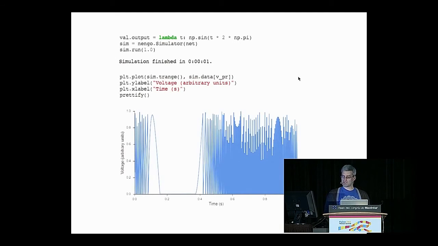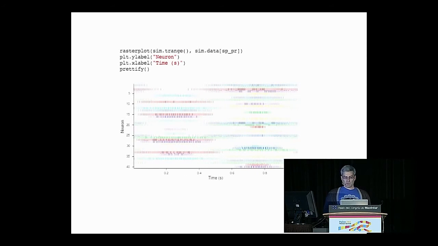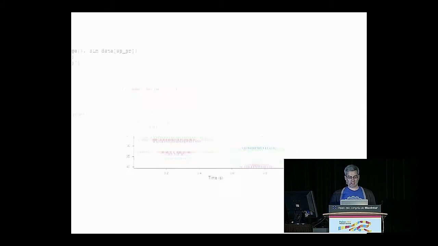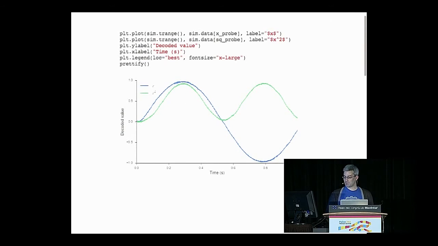If we look at the voltage trace of that neuron in X again, there are some areas where it's not getting any injected current, and so the voltage trace is staying at a minimum value. If we look at the spike raster, we see now that there's a clear pattern happening here, that we have some cells that are sensitive to the start of the sine wave and other cells that are sensitive to the end of that sine wave. And if we decode out that value, we get a pretty good representation of the sine wave that we were trying to encode. So we get the up-down behavior in our X population, and we represent the square in this X squared population.